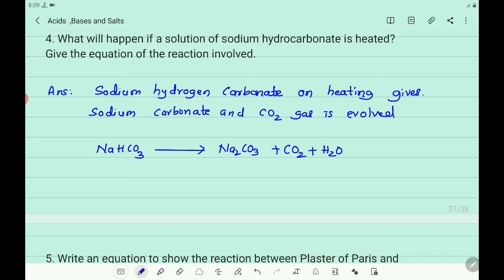So you write the balanced equation. Here Na2 is there, so you must write 2 here. Then here O2, O3, 5 plus 1 O, it becomes 6, and 2 into 3 becomes O3, oxygen also 6, and carbon, C plus C, 2. So all atoms are balanced.